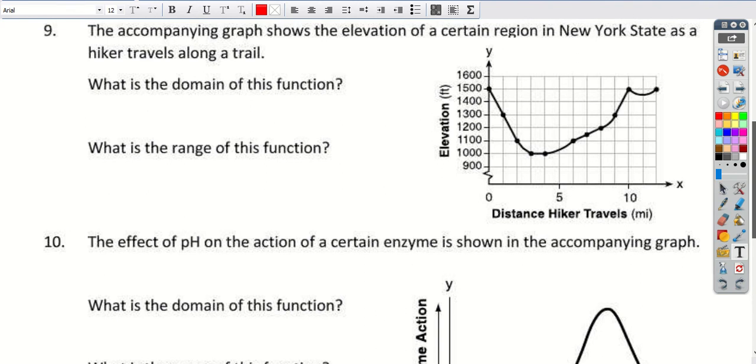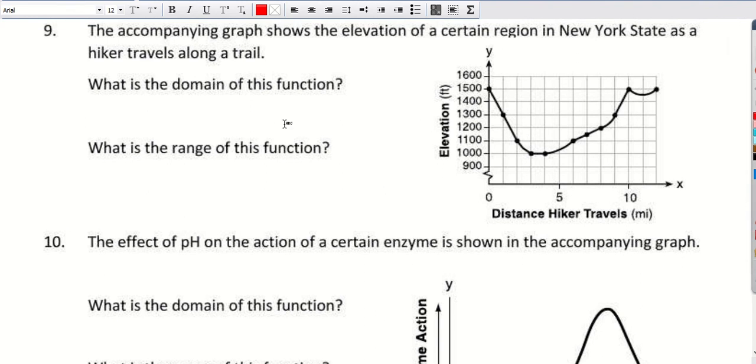We're going to take a look at number 9 together, so you can see we're just following all these lovely points. We want to know what's the domain of the function and what's the range. So the domain is the x values. We're starting with a dot at 0. We go all the way to here and we're stopping, and that number is at 12.